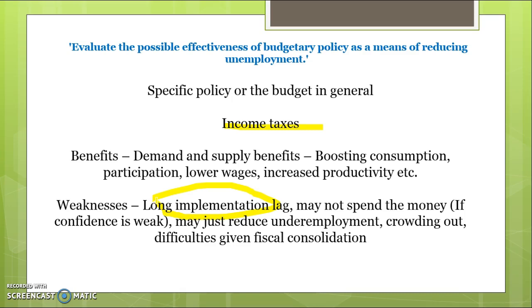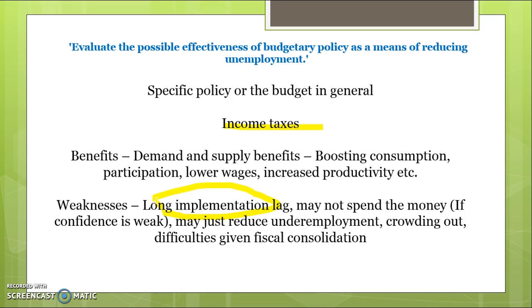Other things you could talk about is that income tax cuts may not lead to more spending. If confidence is weak and we're in a trough, for example, they may not spend the extra money. Also, even if they do spend the money, businesses may respond by increasing workers' hours. So again, this is a chance to link it to what's happening in the economy at the moment. The high levels of underemployment mean that firms may not actually hire more workers, which would reduce unemployment. They may just increase the hours of their existing workers as a way to respond to the extra demand.